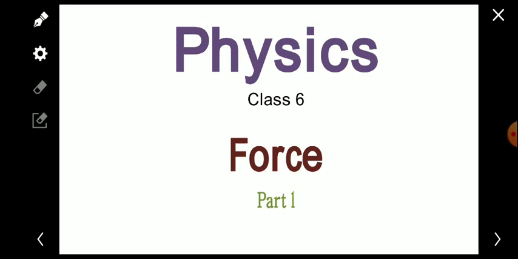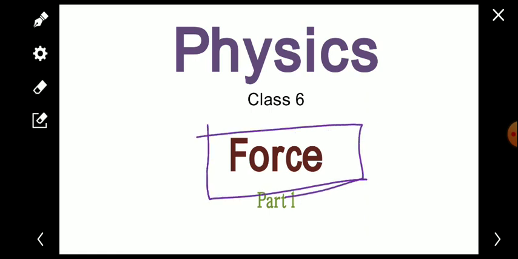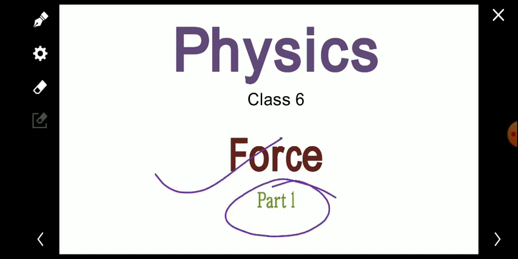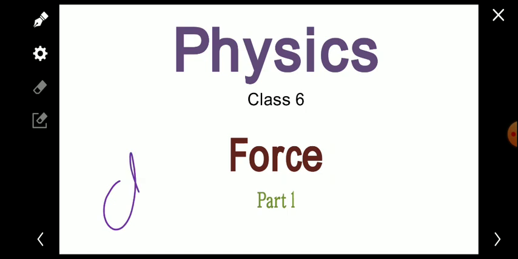We are going to learn about a new topic, the physical quantity, and that is force. In our daily life also we use force. But how to define, how to say what is force in a systematic or proper manner, or what is exactly force, that we'll learn, and everything related to force we'll learn here. This is the first part of the chapter force, and this is chapter 3.